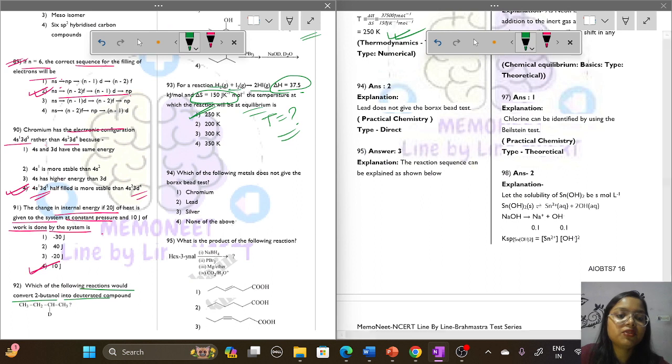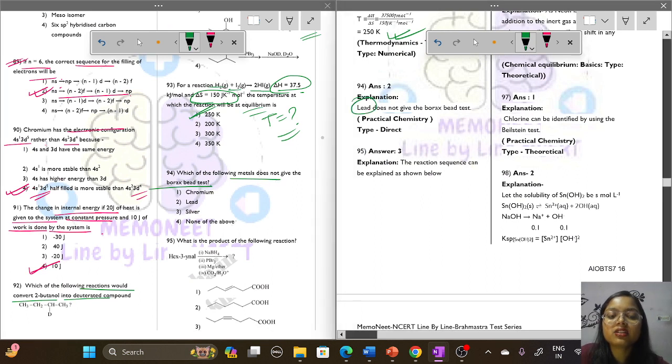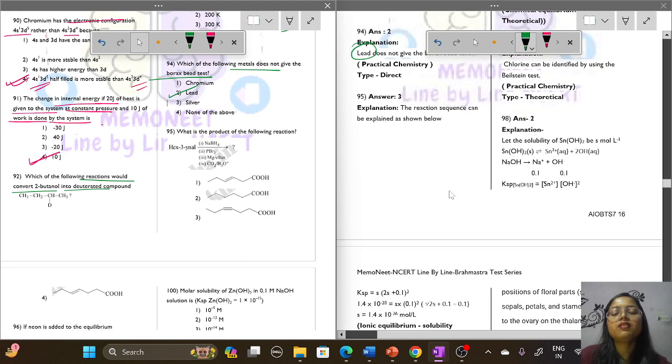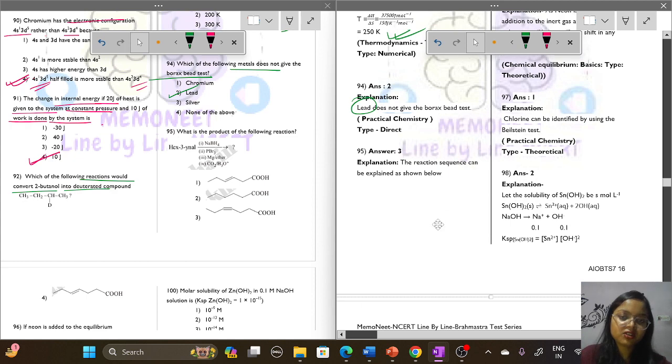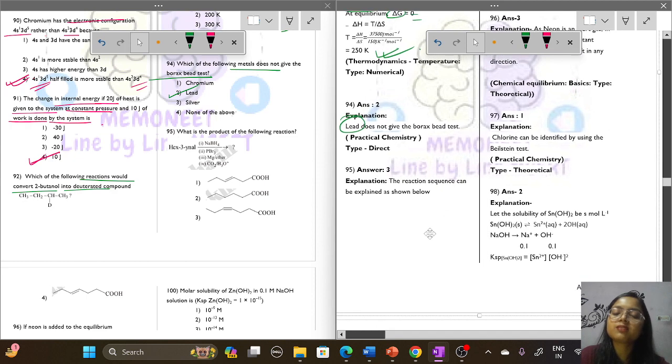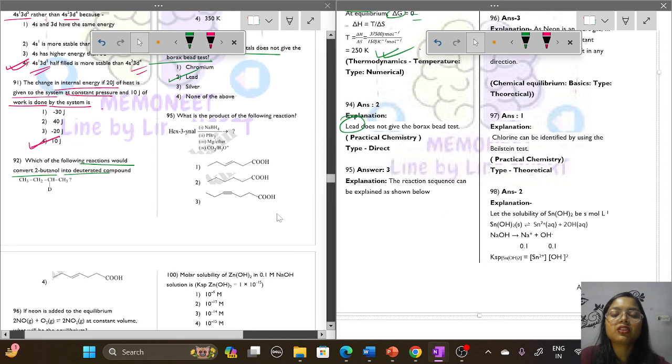Question number 94. Which of the following metals does not give the borax bead test? So lead does not give the borax bead test. This is from the practical chemistry portion. If you have done practical chemistry in your chemistry classes, then you might be aware of the borax bead test, right?